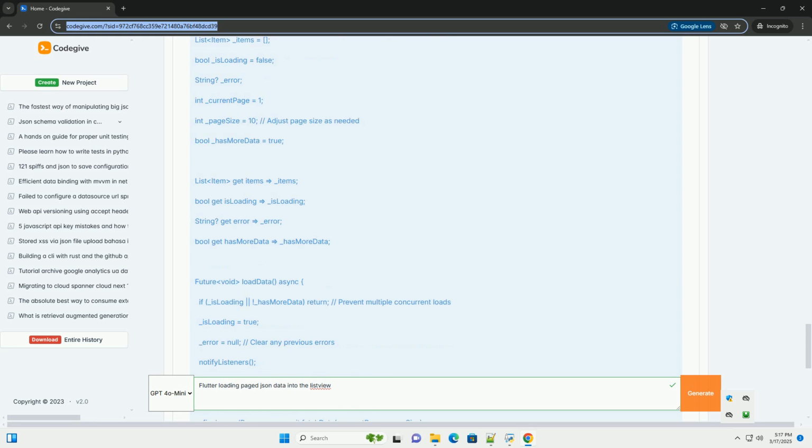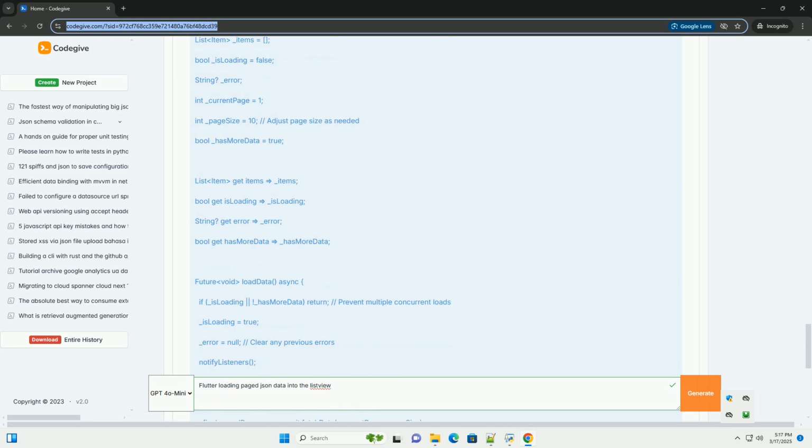3. HTTP request and data fetching. Now, let's create a function to fetch data from the API. Create a new file named api_service.dart and paste the above code. Important notes: replace your_api_endpoint with the actual URL of your API endpoint. This endpoint should support pagination using page and pageSize parameters.